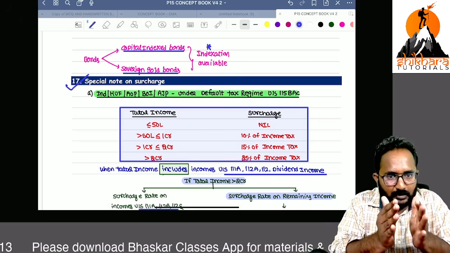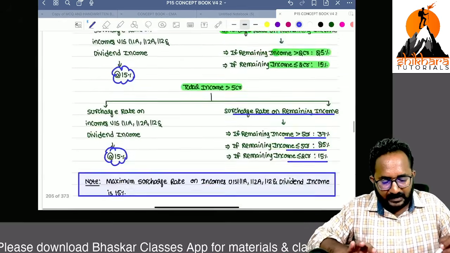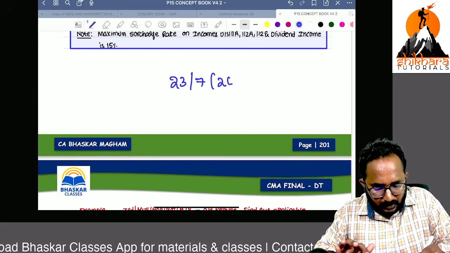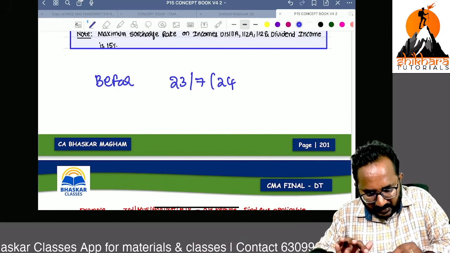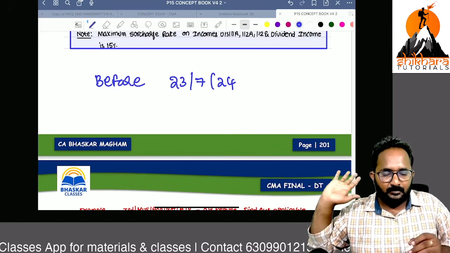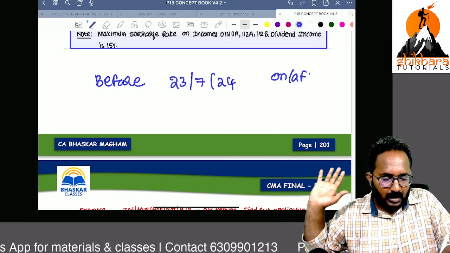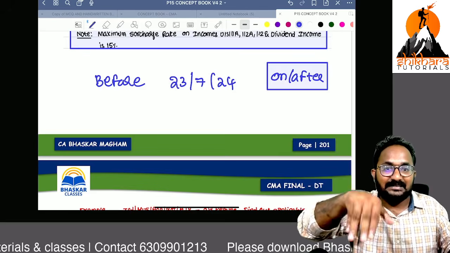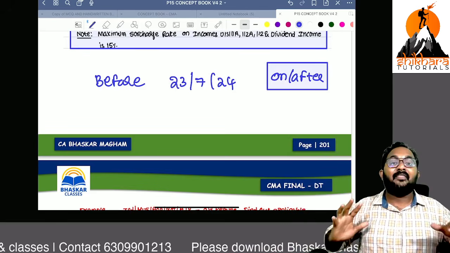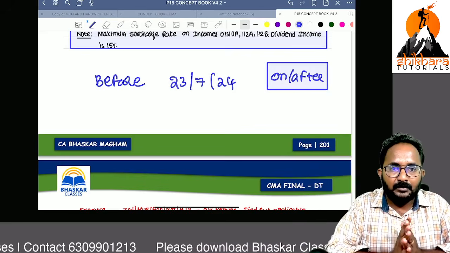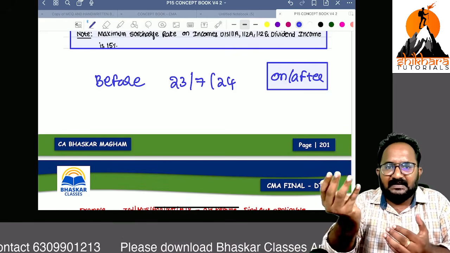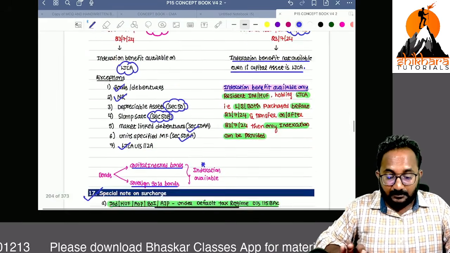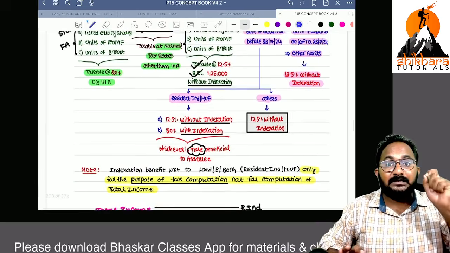Now, in your examination, you have to check the transfer date. If the transfer date is before 23/7/2024, the entire things you already know. But if the transfer is on or after that date, remember, indexation benefit is not available, even if that asset is a long-term capital asset. But in one case only, they have given that indexation benefit. It is not mandatory; you can follow with indexation or without indexation, whichever is beneficial for you. That is for tax computation only.